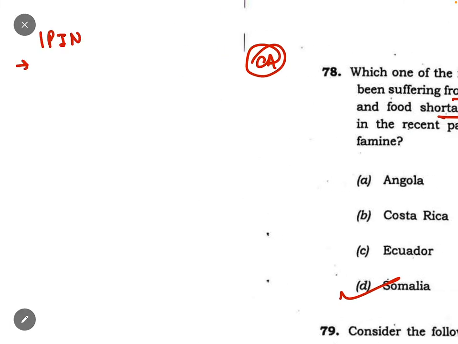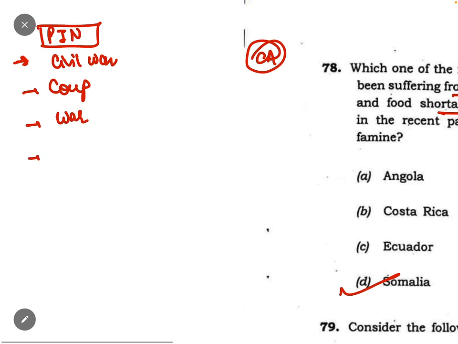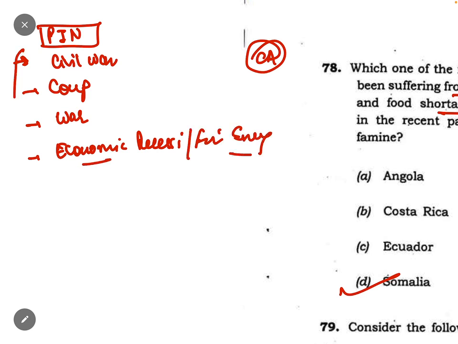You have to do places in news, because every year 4 or 5 questions come from places in news. So what you need to focus on? You need to focus on those countries where civil war is going on, where a coup has taken place, countries that are engaged in war, or any economic recession or financial emergency, any such kind of thing happening in any of the countries.